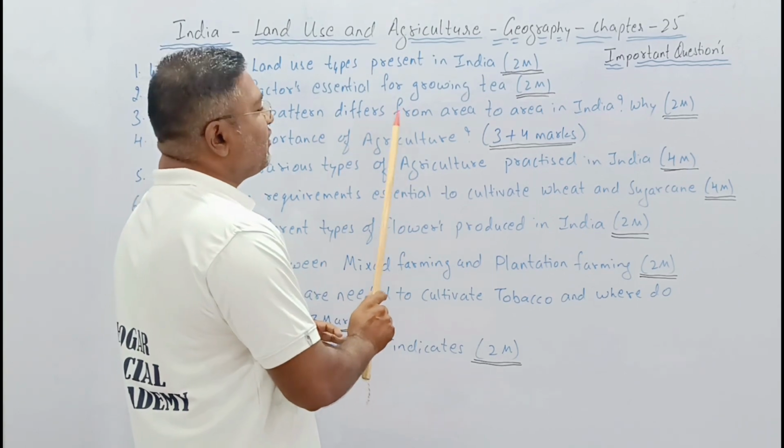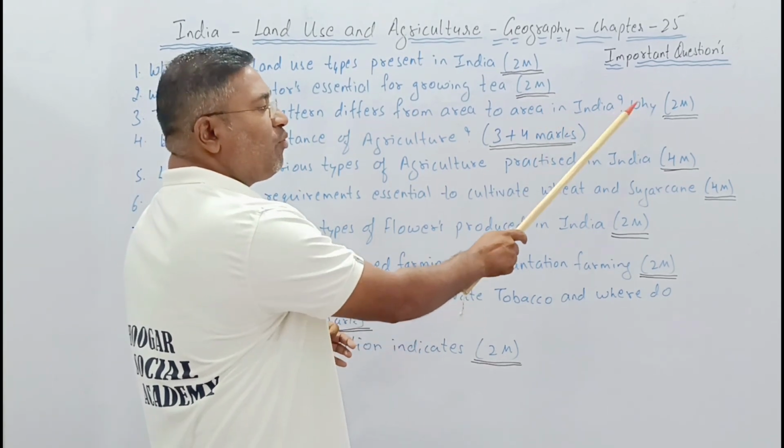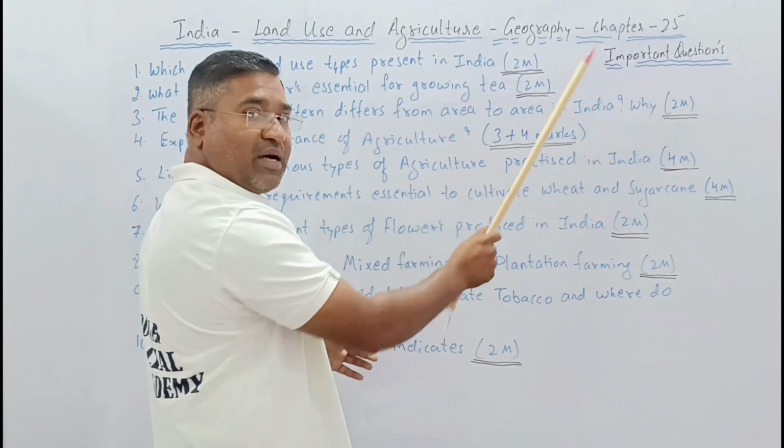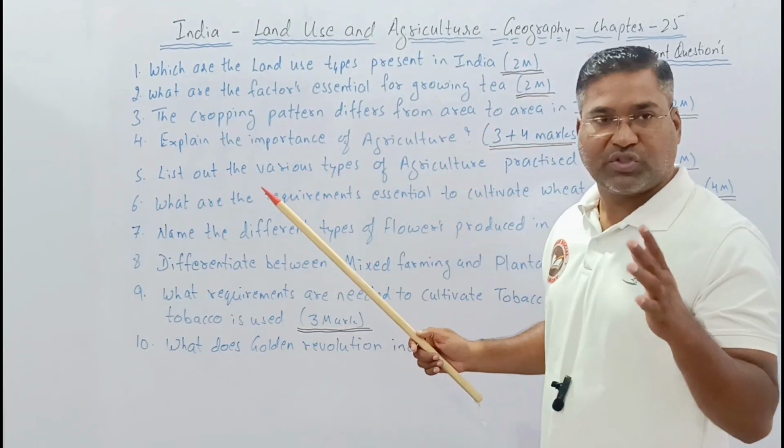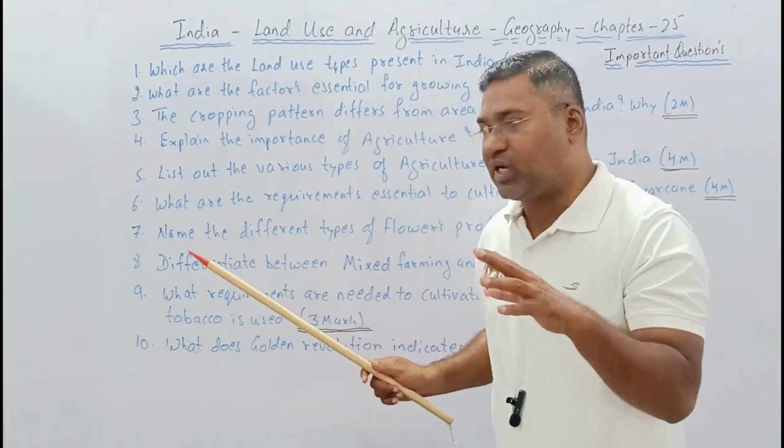The cropping pattern differs from area to area in India. What is the reason for that? Again, for how many marks? It is asked for 2 marks. Now this is a very important question from this chapter.